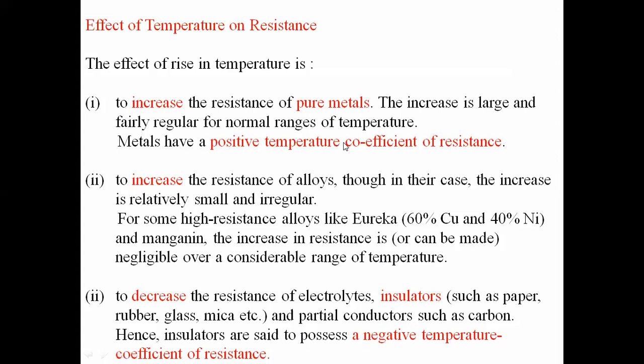So please remember these two points. Metals have positive temperature coefficient of resistance, whereas insulators have negative temperature coefficient of resistance. It means the reverse: as the temperature increases, the resistance of insulators decreases. Like this we can study the effect of temperature on different materials based upon the change in resistance.